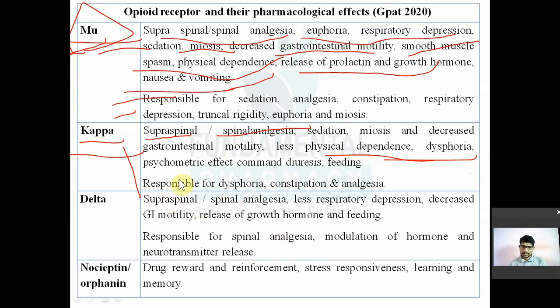Next one is known as the delta receptor. What is its location and function? Again, it is located in the supraspinal and spinal region, responsible for analgesia. It has a less respiratory depressant property. Those drugs which interact with the delta receptor will not cause respiratory depression. It also decreases the GIT motility.